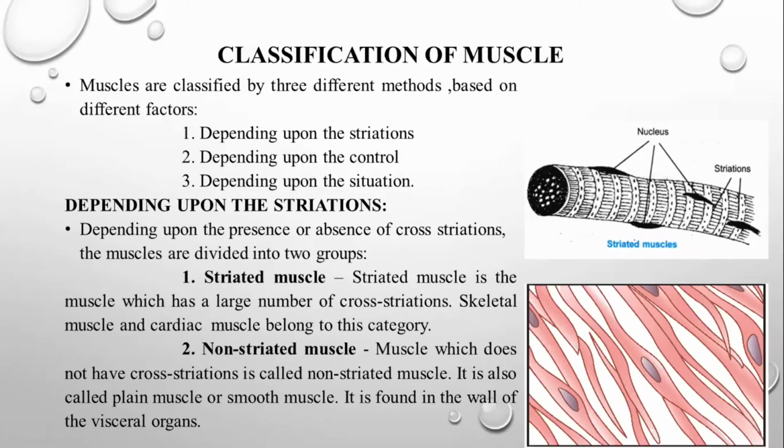The muscle which doesn't have the cross striations is called the non-striated muscle. It is also called plain muscle or smooth muscle. Instead of plain muscle, we often use the word smooth muscle.